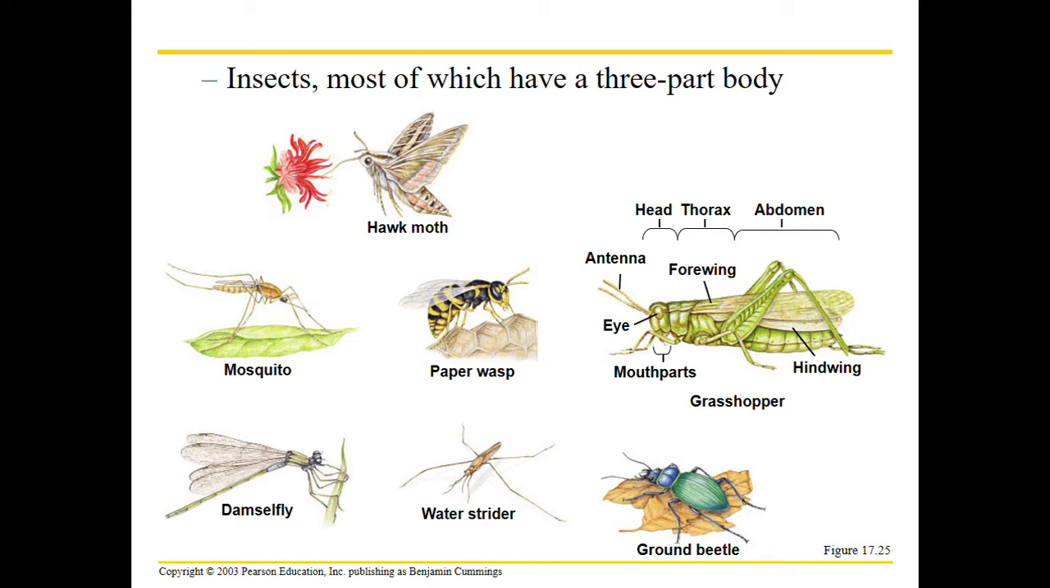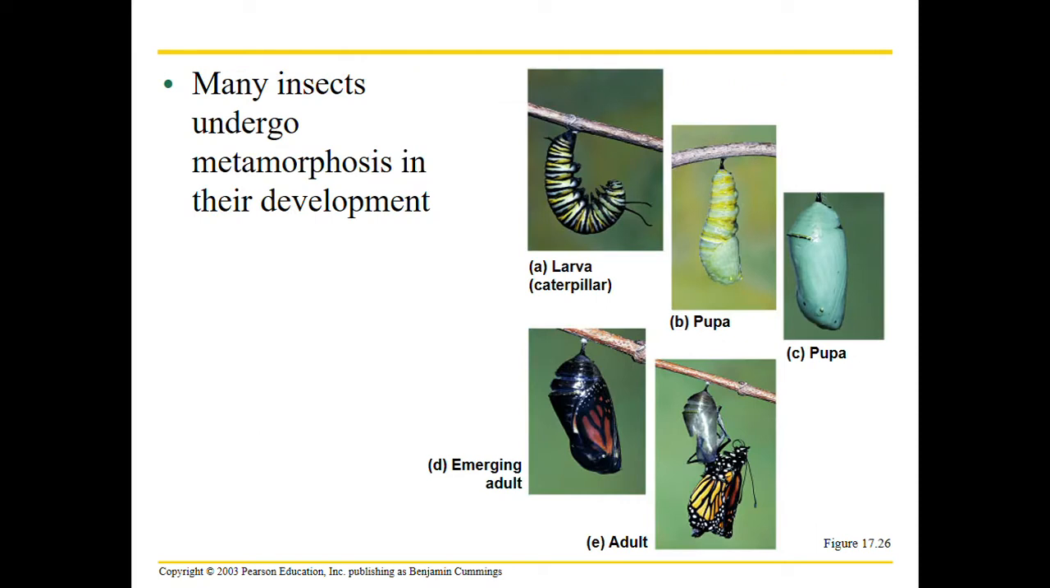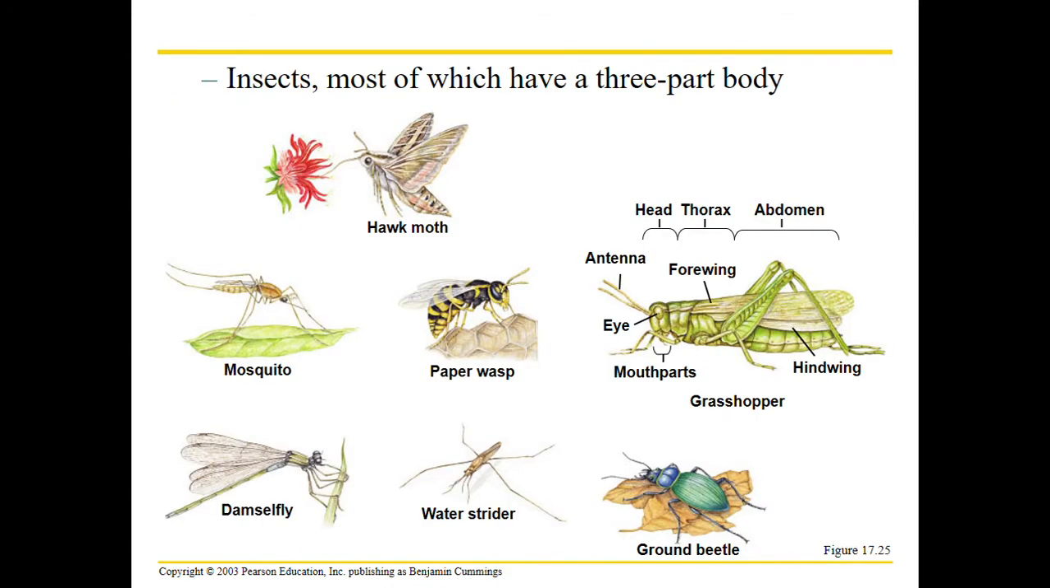And lastly, we have insects, and they are super diverse. They have a three-part body. They have a head, a thorax, an abdomen. They're super important in terms of the ecosystem. They're a part of very, very many food chains. They can be pollinators, and they can have some super cool social systems, like bees and ants.